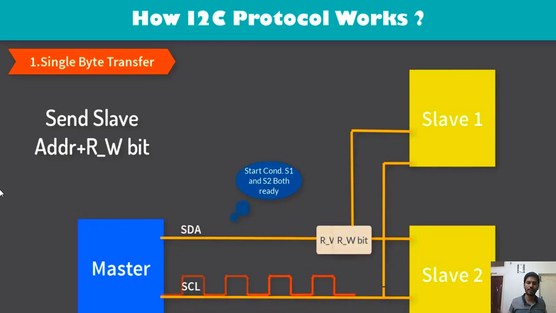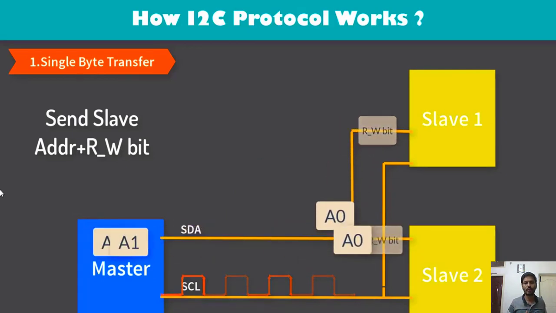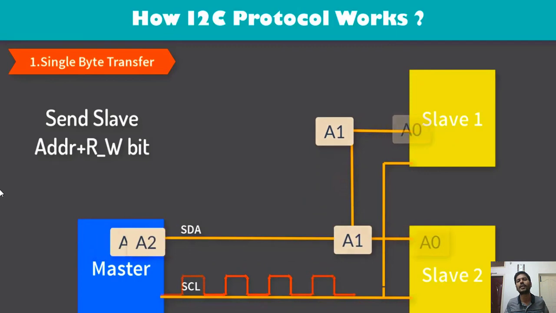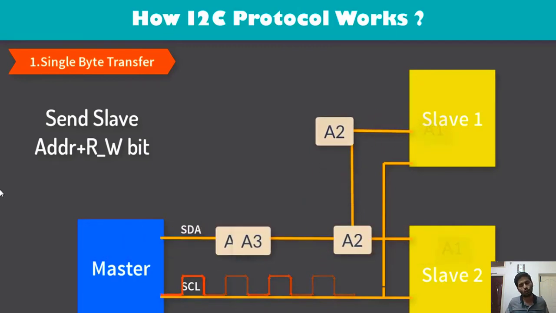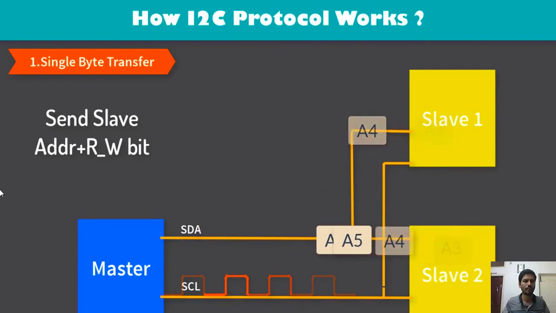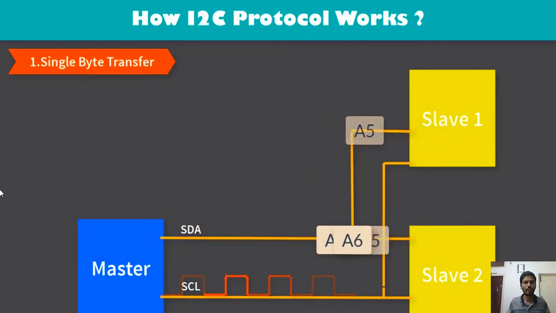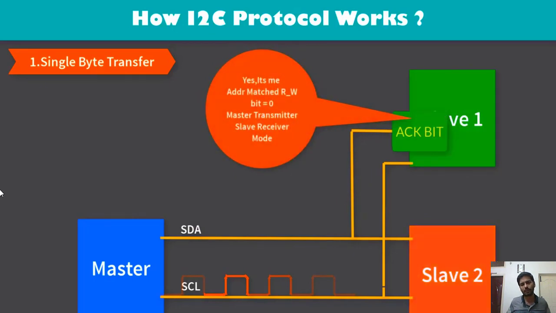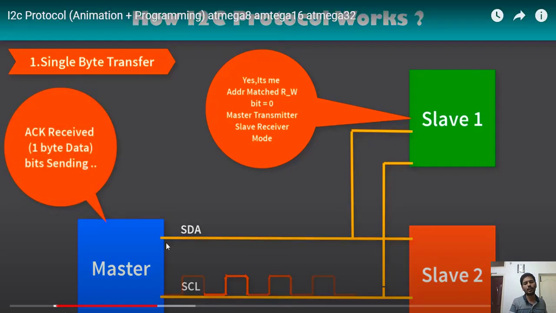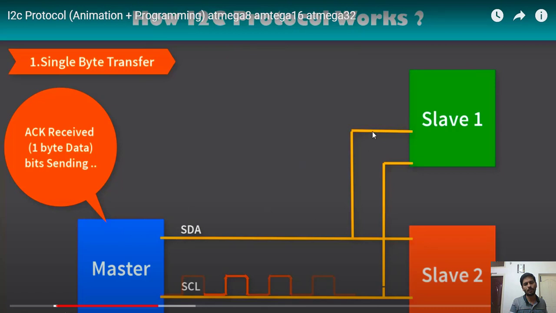Now the address will be sent, and the read/write bit will be sent. It is sending the address serially, bit by bit, clock by clock, to both slaves. We are talking about a 7-bit address. As soon as it reaches A0 to A6, the 7 bits, the slave gives the acknowledgement bit by pulling the line down again.